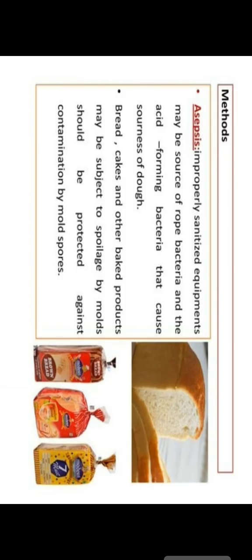When we examine all these canned foods microbiologically, we will obtain something. First we will discuss how we can prevent it.